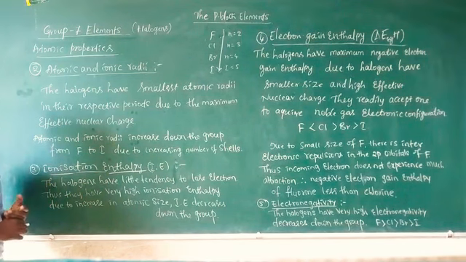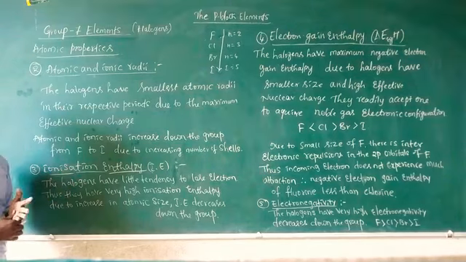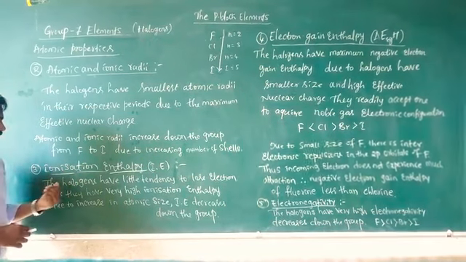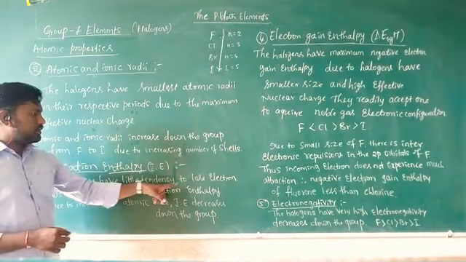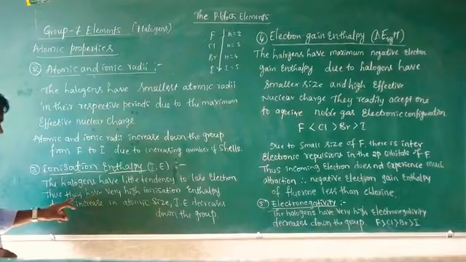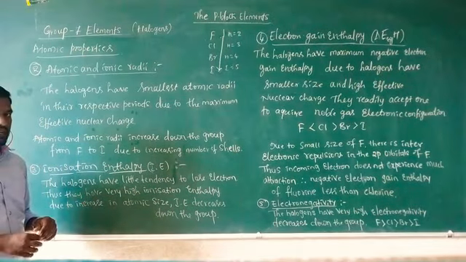Next one, ionization enthalpy. What is ionization enthalpy? The minimum energy required to remove the outermost electron. The halogens have little tendency to lose an electron, thus they have very high ionization enthalpy.